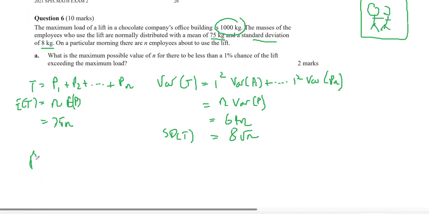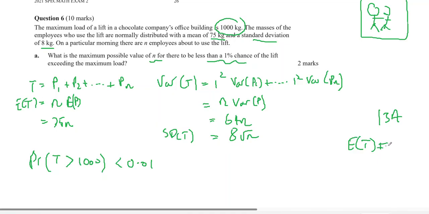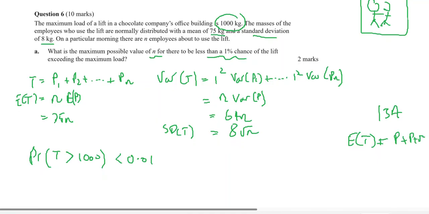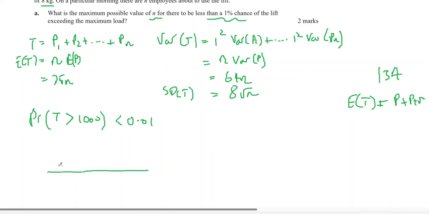Now we're wanting the probability that the total exceeds 1,000 to be less than 0.01. That's what we're after, and we've got to solve for n. Now we have from 15a the expected value of T, where T is n lots of P's being added together. So I'd like to use the normal distribution because I've got T at the moment.